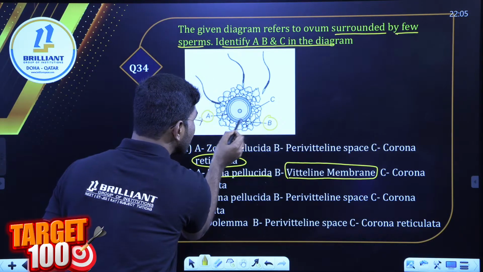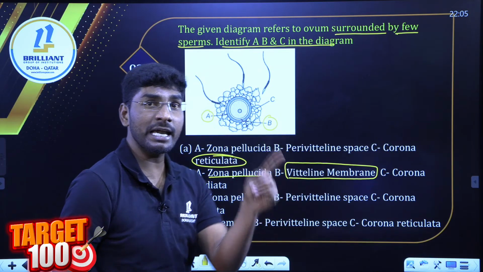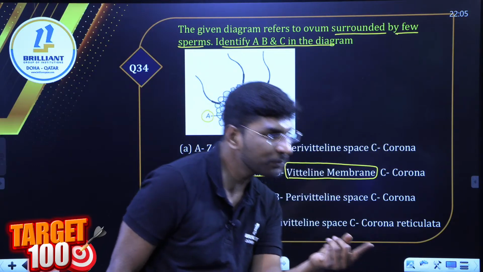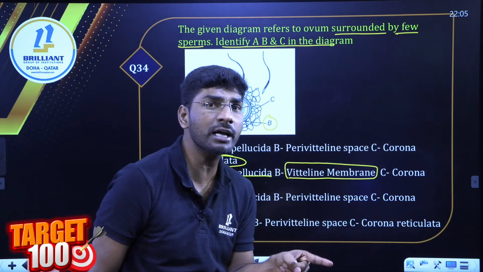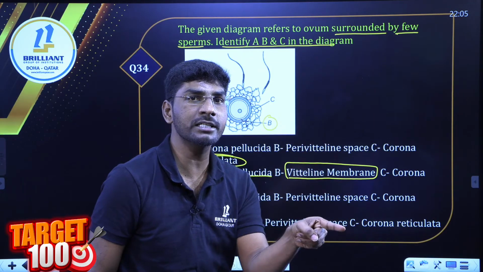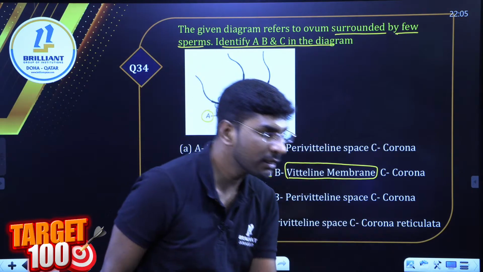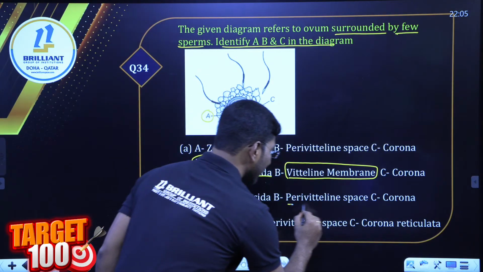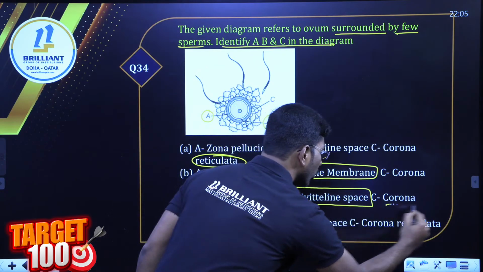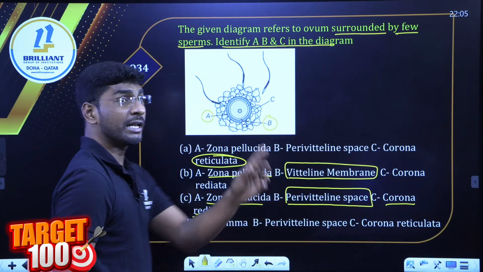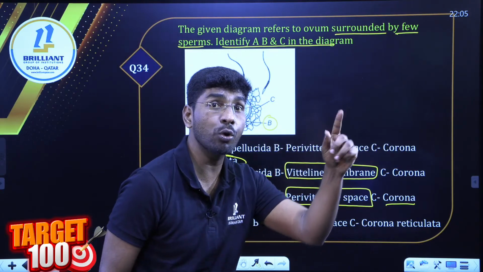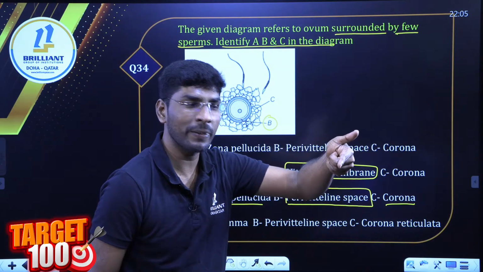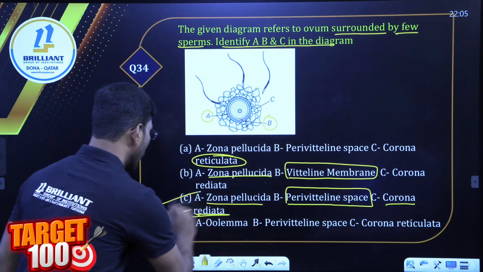Look at it. This space they are asking. So B is perivitelline space. Very good, Yusuf. Next, Ganga, option B. It is not membrane, Ganga, it is space. Perivitelline space. If you have NCERT open, cross check. The answer is zona pellucida, perivitelline space and corona radiata. Remember, students, option A has corona reticulata, which is not there. Corona radiata. Am I clear? So the answer is option C.